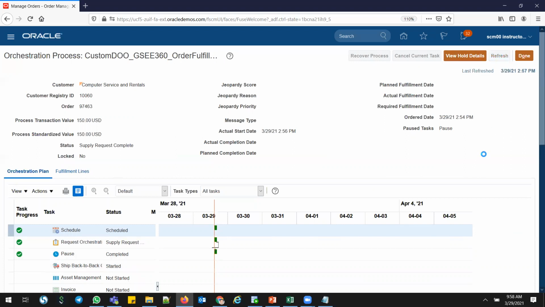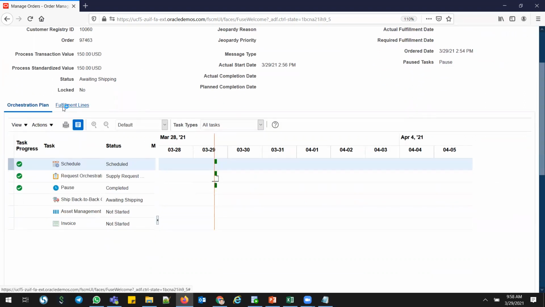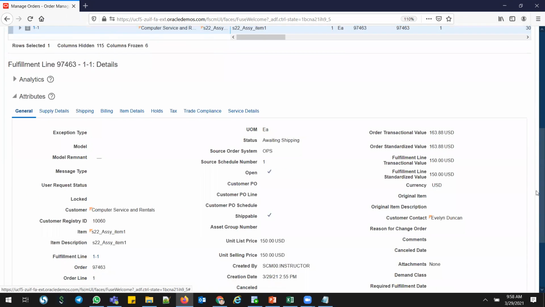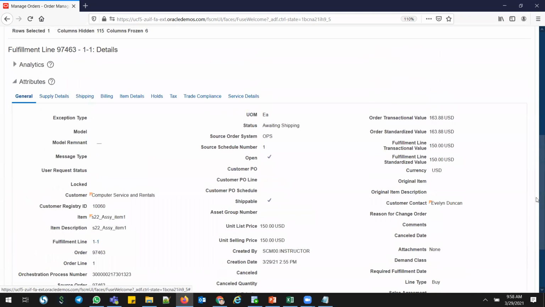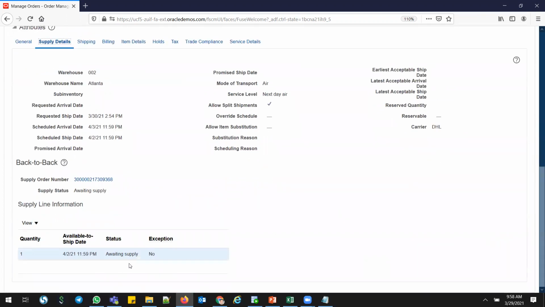So refresh, and it went to awaiting shipping. It's awaiting shipping. Now we'll go and see in the fulfillment lines. Go to fulfillment lines and go down. You can see all the general information. Apart from that, if you go to the supply details tab, you can see the supply order number, along with awaiting supply. The available to ship date is April 2nd. Based on my lead times and transit times, everything got calculated.